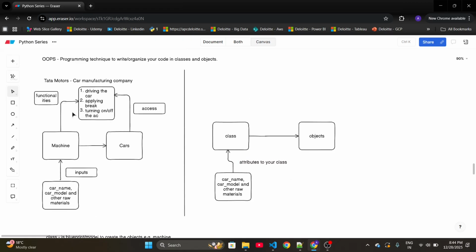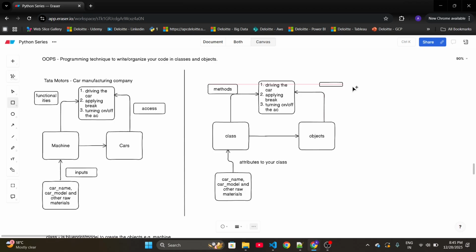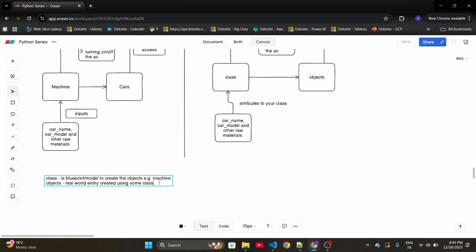These functionalities provided by your machine are nothing but methods of the class, and these methods can be accessed by objects of your class, right? We understood what is a class and what are objects. Let's try to write the definition for attributes and methods as well.